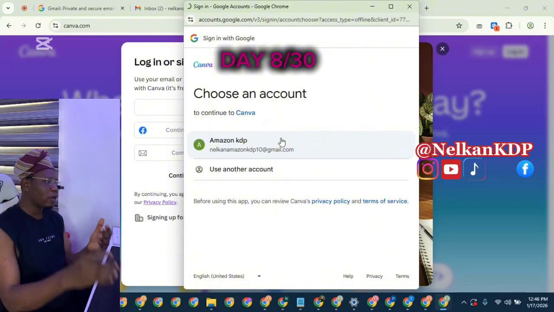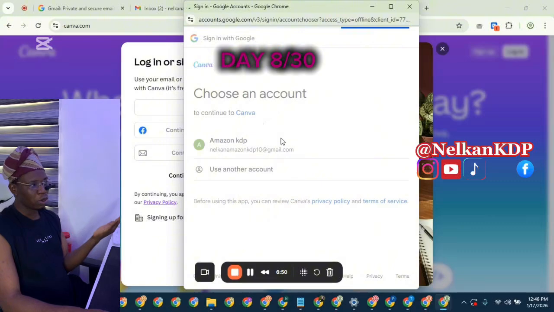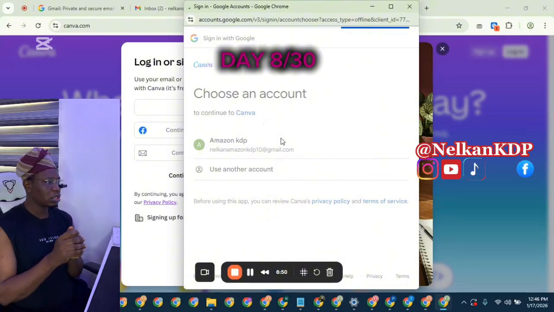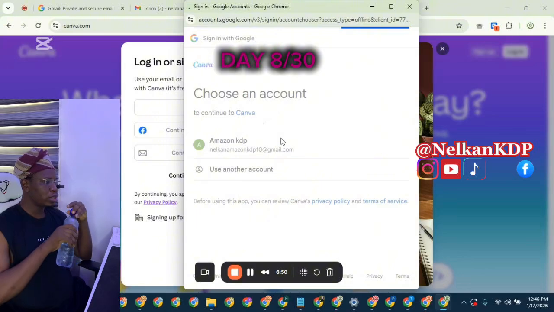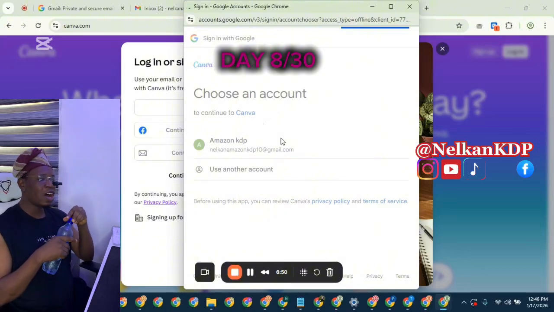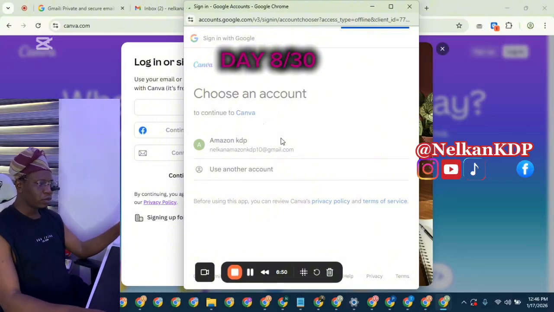Once it loads up that way, you click on the accounts, you click on the Google email, because it will pop up since you have it there. You click on it, and once you click on it, it will load. Once it loads, you wait, depending on how fast your network is. As you can see, it has loaded up here. So you click on continue.